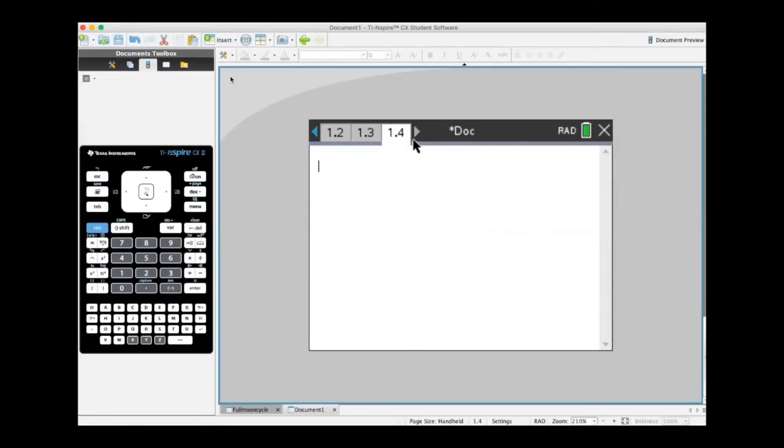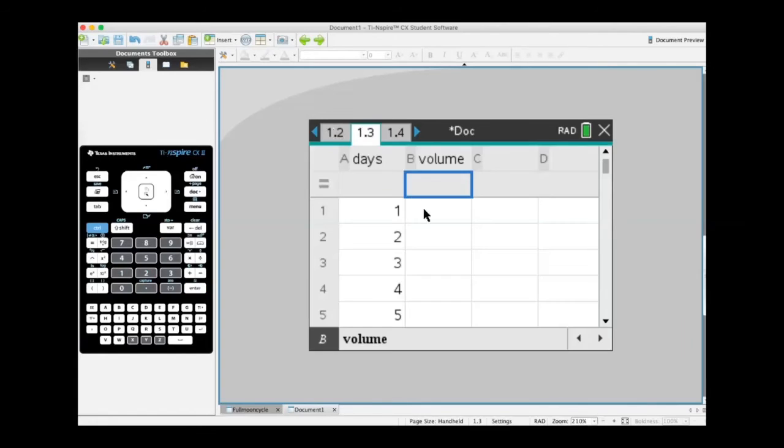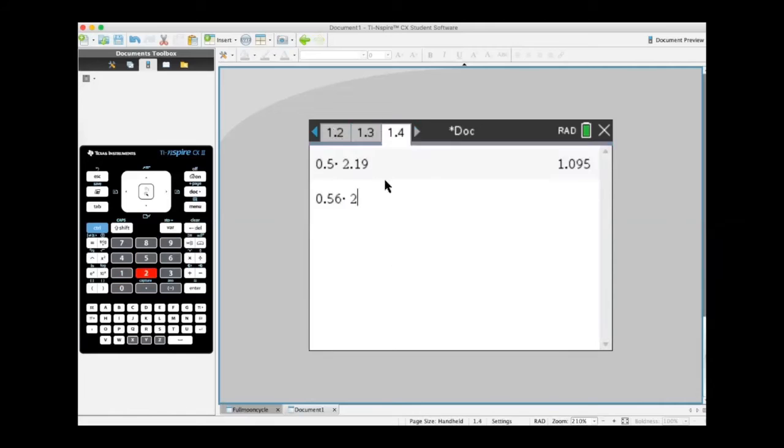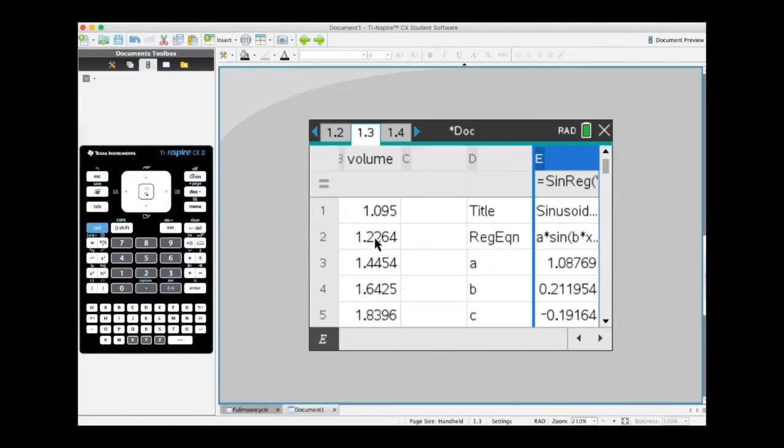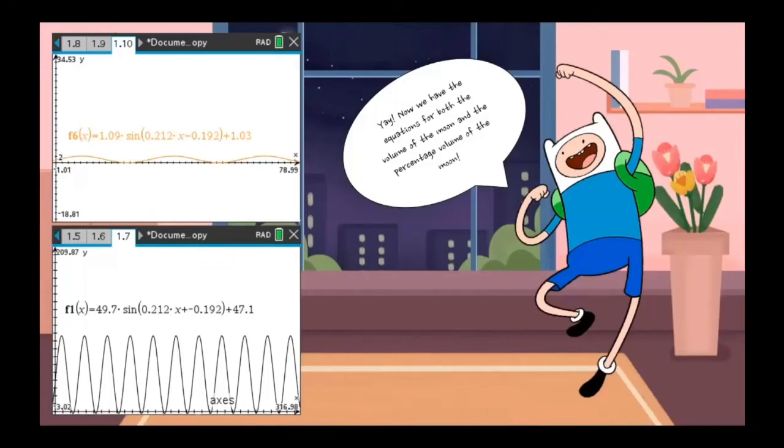For example, the volume of the moon on February 1st would be 0.5 times 2.19, which is 1.095. Then we should do the same thing for the rest of the y variables. A few moments later. Yay! Now we have the equations for both the volume of the moon and the percentage volume of the moon.